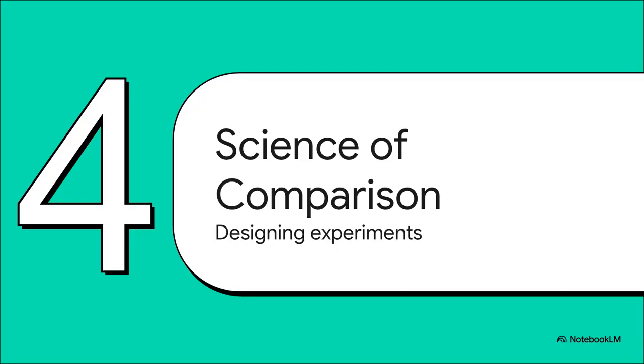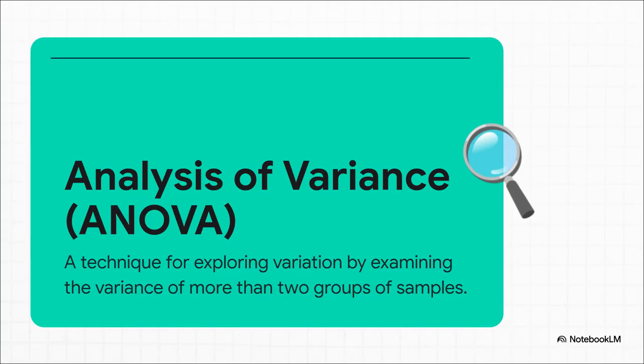All right, for our final section, we're going to shift gears a little. So far, we've been analyzing data that already exists. But what if we could design our own experiments to get the exact data we need? This is the science of comparison. The star player here is something called ANOVA, which stands for Analysis of Variance. So what makes it so revolutionary?